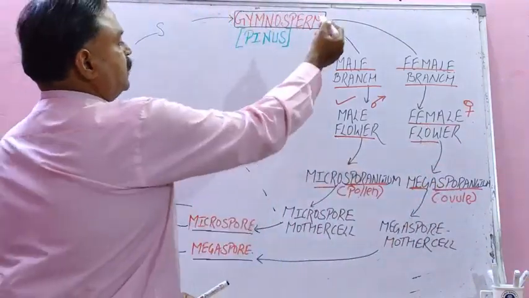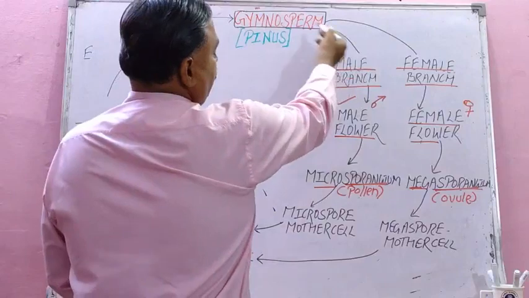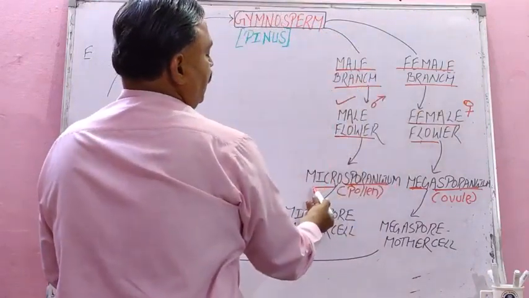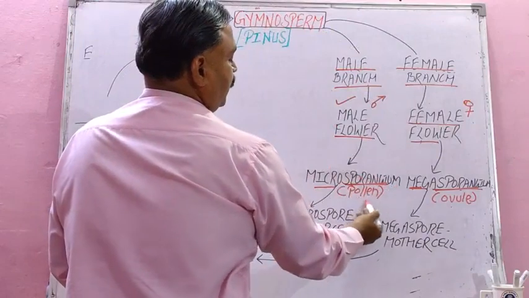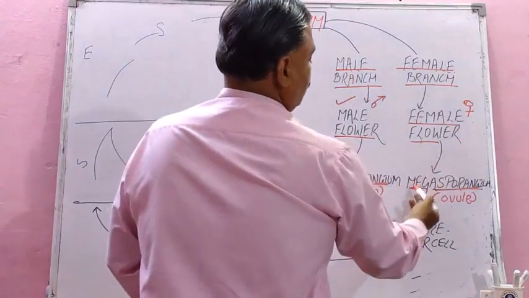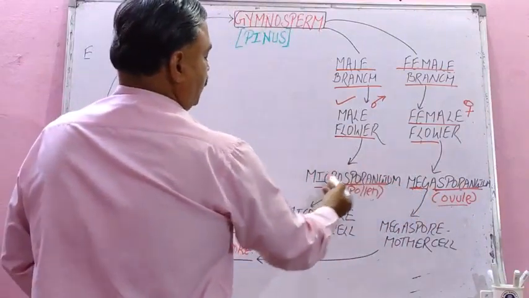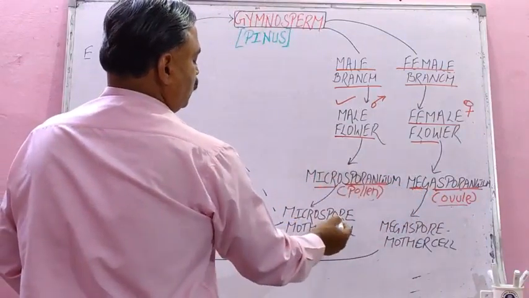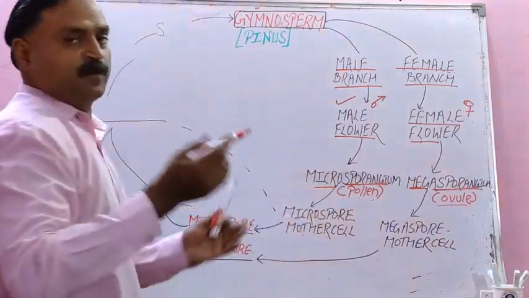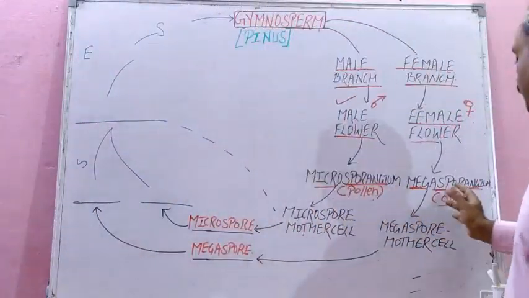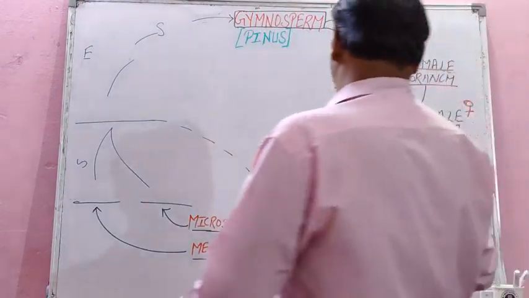Okay, so let us start again. Gymnosperm tree has two branches, male and female branch. The male branch will have microsporangium, which will develop pollen. The female branch will have megasporangium, which will develop ovule. In microsporangium there will be microspore mother cell, and in megasporangium there will be megaspore mother cell.